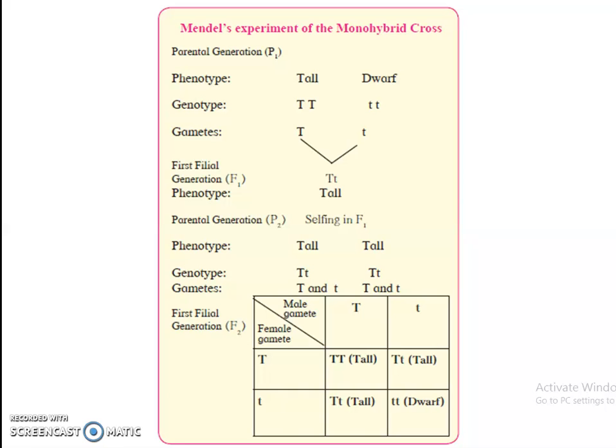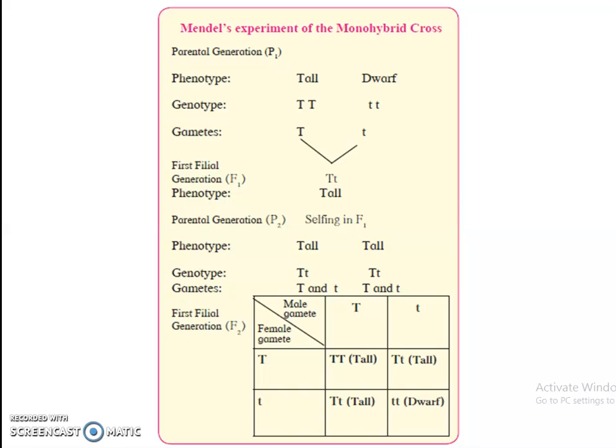Now the male gametes and female gametes have been arranged. Male gamete is in the row and female gametes in the column. Now if you pair, you can see the progeny obtained. First pair is both capital T representing pure tall.